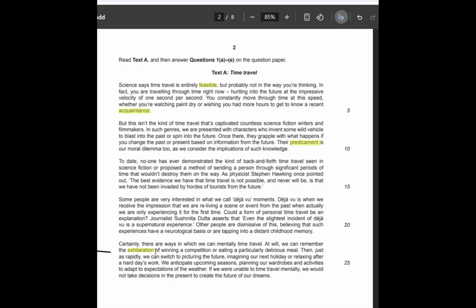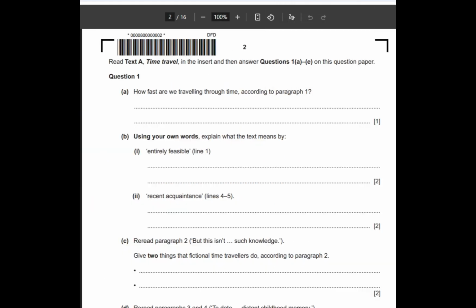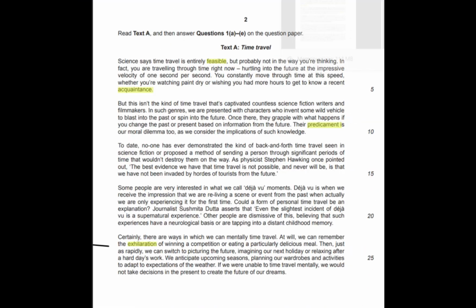Second tip, go to the questions now. How fast are we traveling through time? How fast, right? You're measuring it now. According to paragraph one is the focus, and 1 mark there. Let me take you to the text again. Paragraph 1, how fast? What do you think? Scientists say time travel is entirely feasible, but probably not in the way you're thinking. In fact, you're traveling through time right now, to the future, at an impressive velocity. Yes, the speed of 1 second per second is the answer. 1 second per second, bingo.